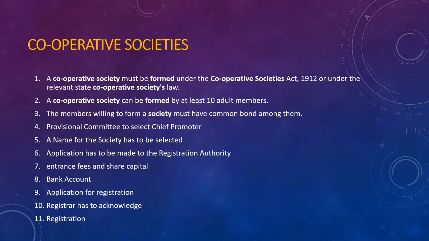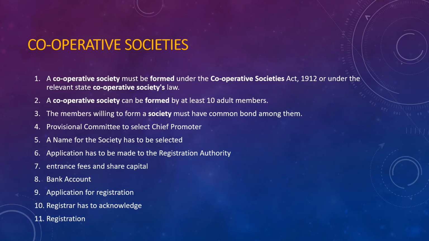Next, come to cooperative societies. You can do your business by opening a cooperative society. A cooperative society is formed under the Cooperative Societies Act 1912 or under the relevant state cooperative societies law. A cooperative society can be formed by at least 10 adult members. So a minimum of 10 adult members should be there to form such a society. Otherwise, you cannot form it.